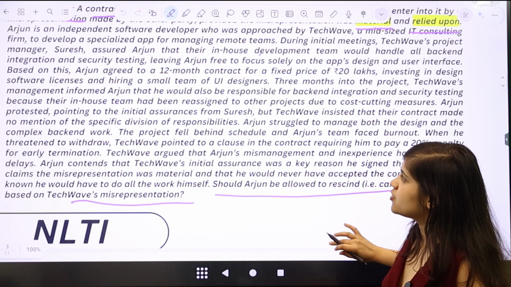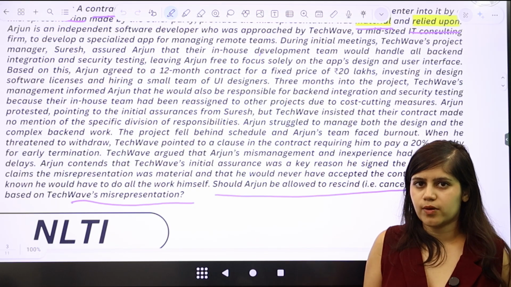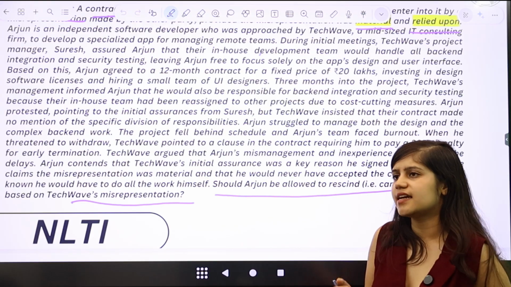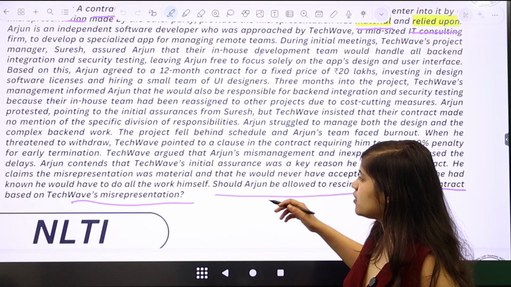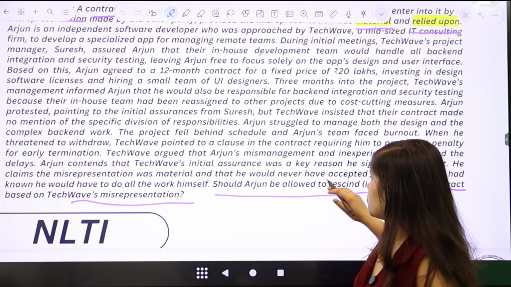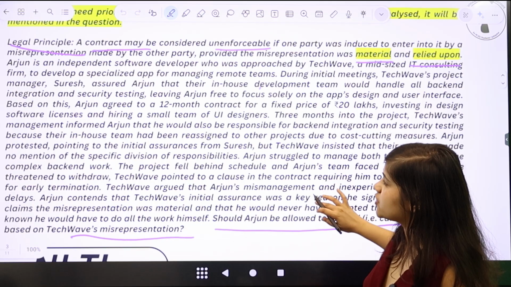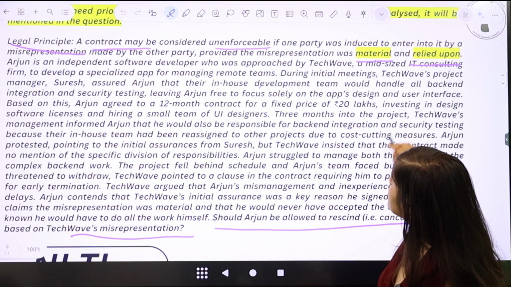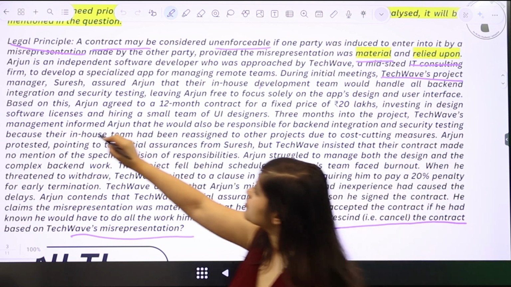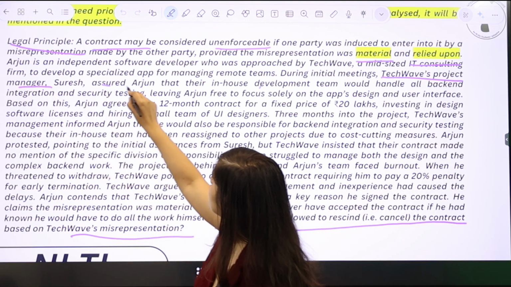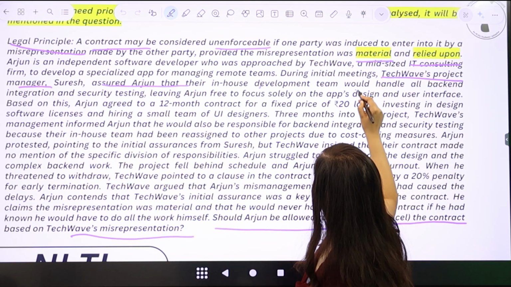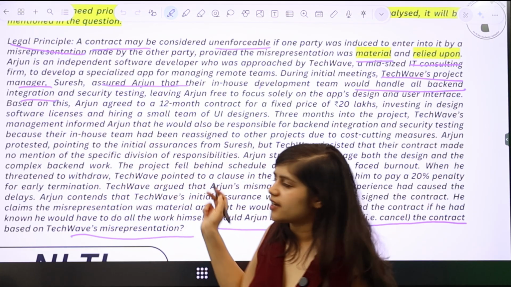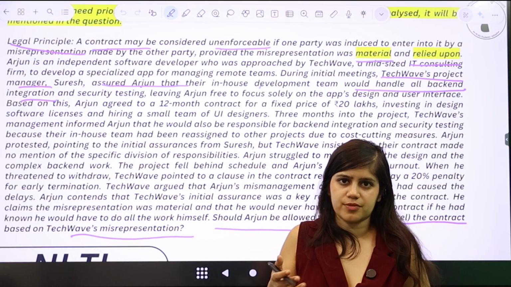When answering these questions, a lot of students in their mocks say that sure, Arjun should be allowed to rescind the contract because TechWave's project manager assured Arjun that their in-house development team would handle all back-end integration, and therefore Arjun would not have to do it, and that is why it's a misrepresentation.